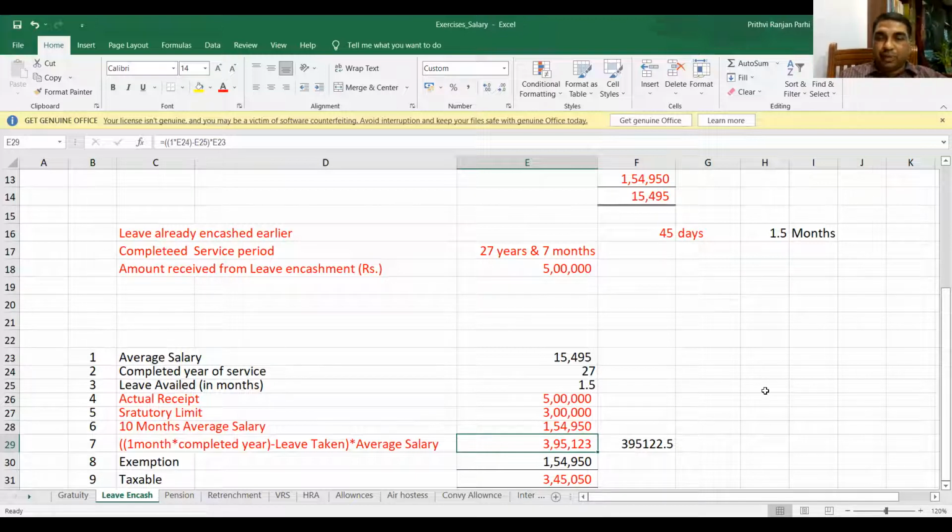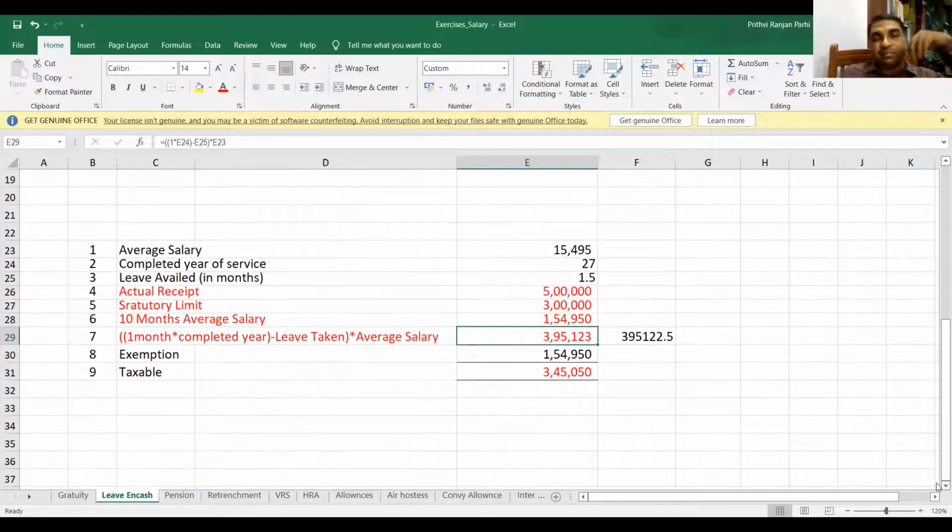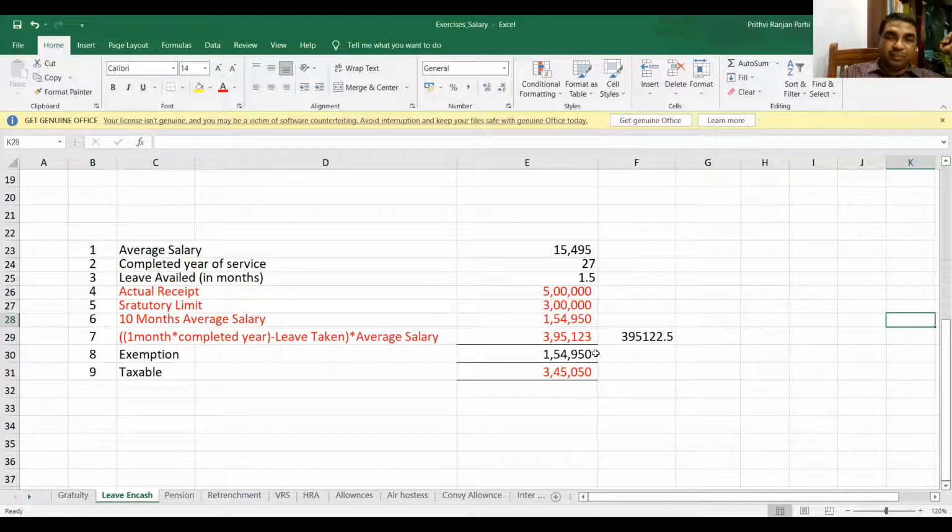Yes, sir. Of which is the minimum? These are the 4 limits: 1, 2, 3, 4. What is minimum? The statutory limit, sorry, the 10 months average salary. 1,54,950 is the minimum. So this will be exempted under section 10(10), and then what is taxable? Out of 5 lakh rupees, if this is exempted, this is taxable: 3,45,050. Did you understand this example?